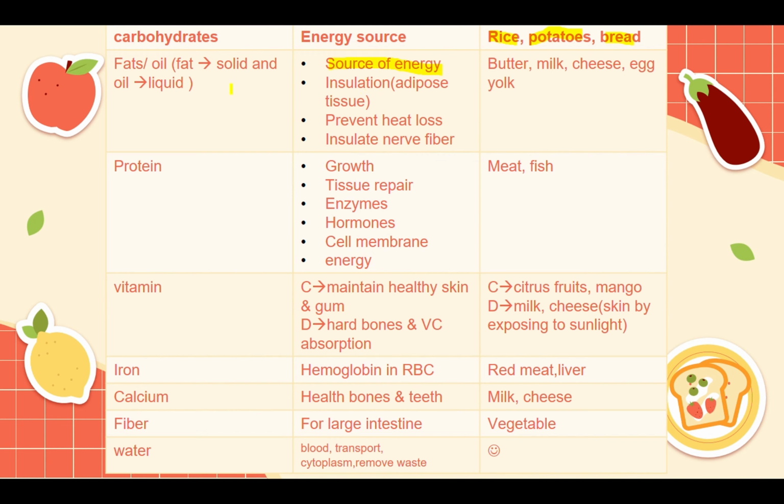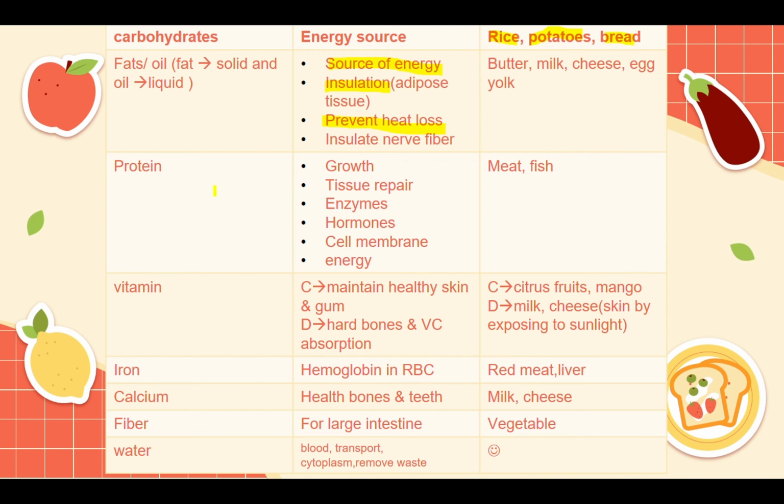Then another use for fats is insulation. How can it insulate you? By making an adipose tissue that we talked about earlier in chapter 14, where you can find it in your skin structure. Then we have another use, which is preventing heat loss. And lastly, insulating nerve fiber. Now, where can you find the fats and oils? There are a lot of sources, including butter, milk, cheese, or egg yolk.